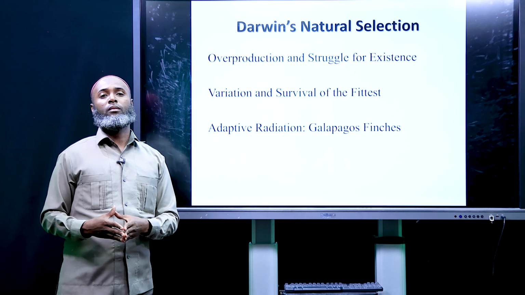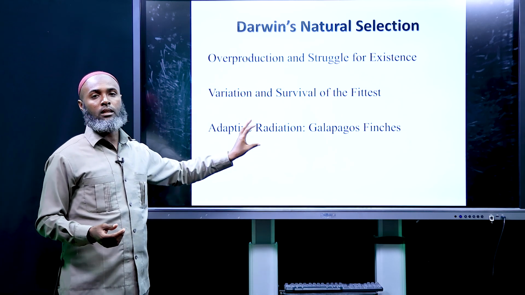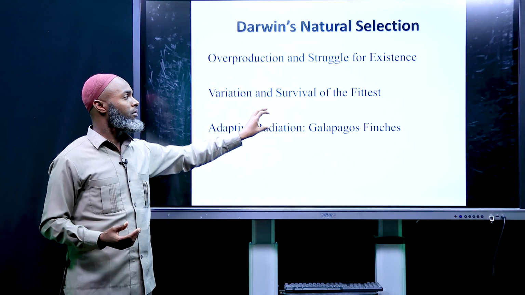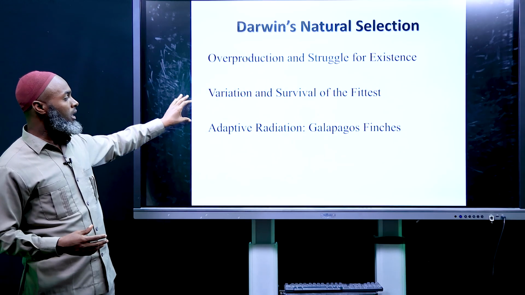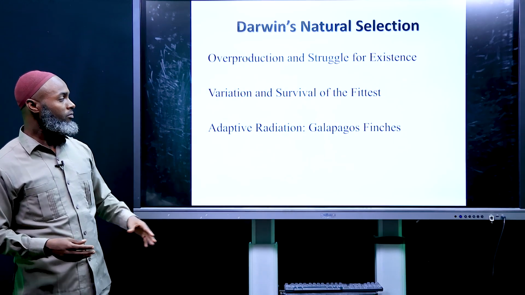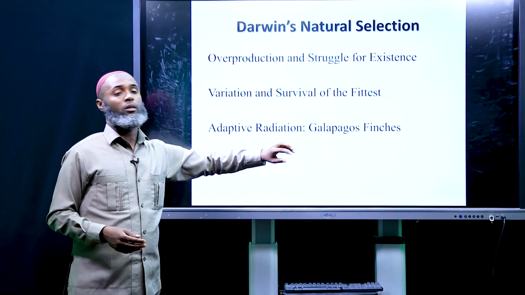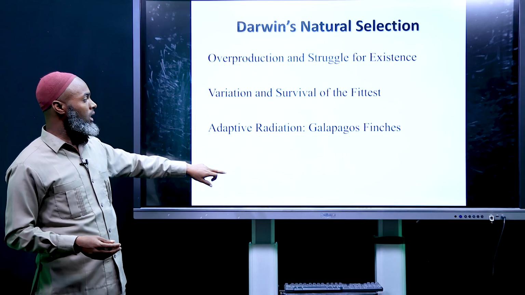Organisms that have good variation and compete can survive and become fit. The other is adaptive radiation. We can see an example, Galapagos finches, which are a good example of Darwin's natural selection.